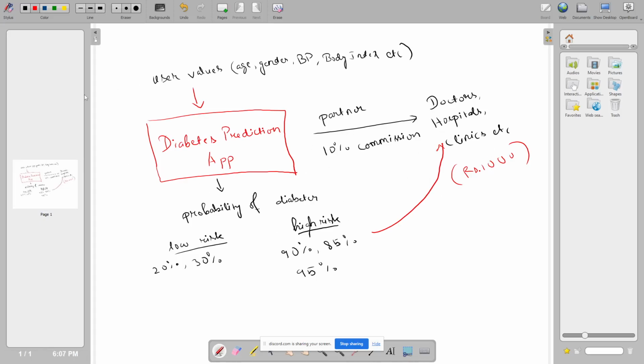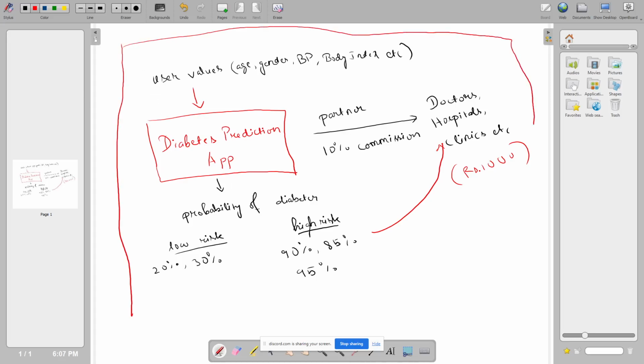So this whole thing, how the whole product is working: it's taking customer values and giving a probability, and with the partnership with doctors, hospitals and clinics, you're charging some commission to them. Since you're sending the customers, you are profiting the hospitals and clinics, so you can charge some commission per customer. So this is the schematic diagram for the prototype.